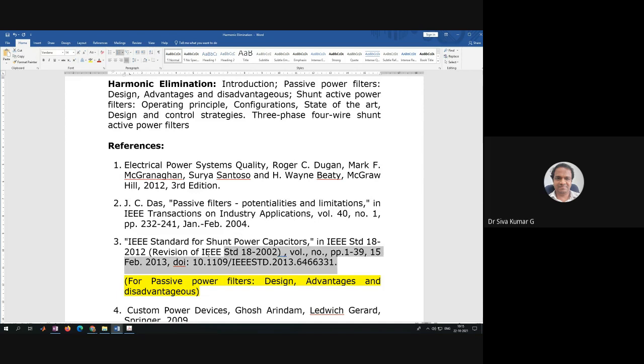And this is one of the standards, IEEE Standard 18-212. This particular standard will be used, and we'll come back to why it is required.